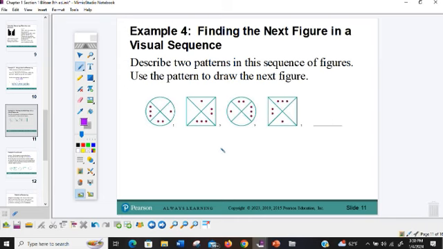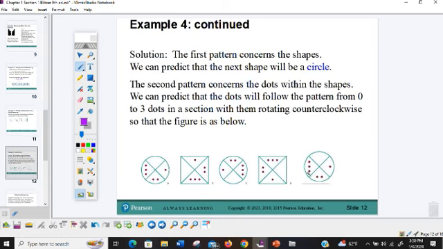Now let's figure out those dots. Here we start over here and we go 1, 2, 3. Then we start up here. We're going counterclockwise. 1, 2, 3. Then we start over here. 1, 2, 3. Now we're going to start down here. 1, 2, 3. So the next one is going to start over to the right, and it's going to look like this. It's going to be a circle. We're going to start here and go 1, 2, 3. Notice we're back where we started. It's the same as the one we started with.